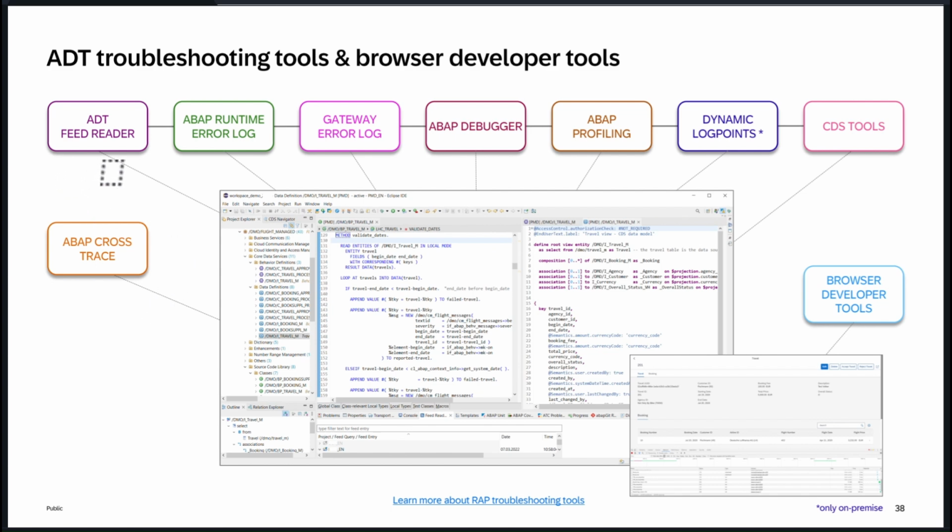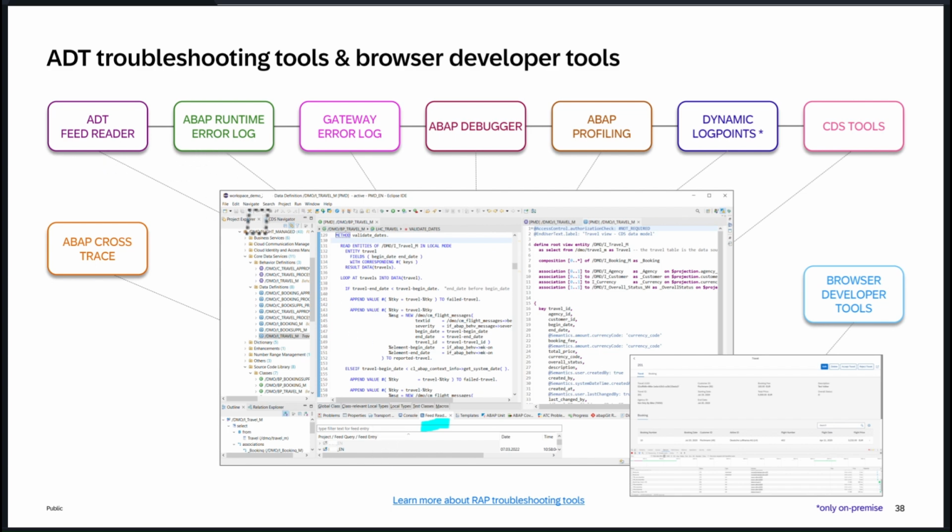And the ADT feed reader. So the ADT feed reader, we know very well. It's basically something like this. Actually, I'm not sure you are able to see this, but there's a feed reader. It has the aggregation of all the runtime errors, or gateway errors, or any kind of unexpected errors, right?